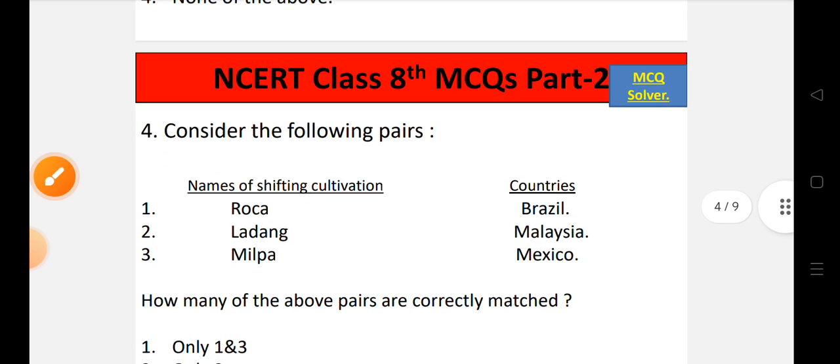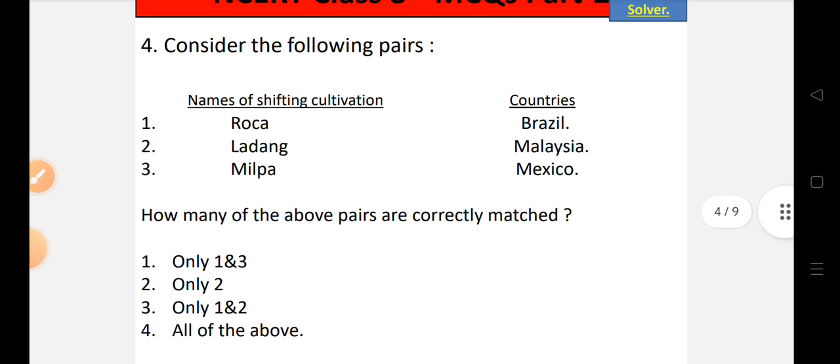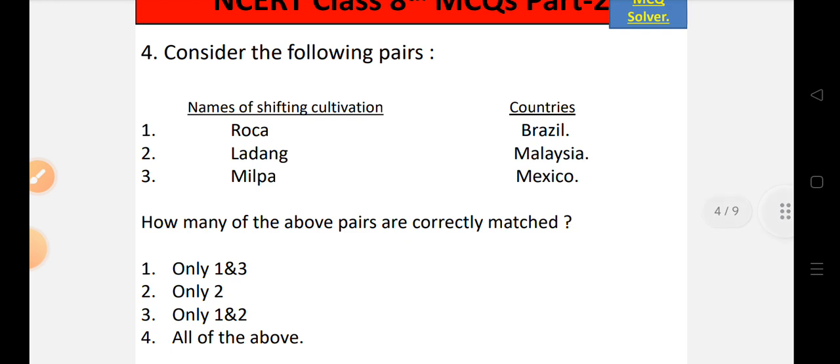Now let's move to question number 4. Consider the following pairs. Here it is given the names of shifting cultivation and the countries. So how many of the above pairs are correctly matched? So we have to look into it.